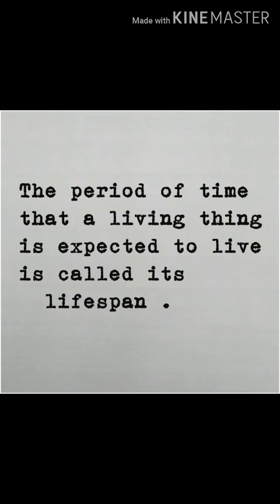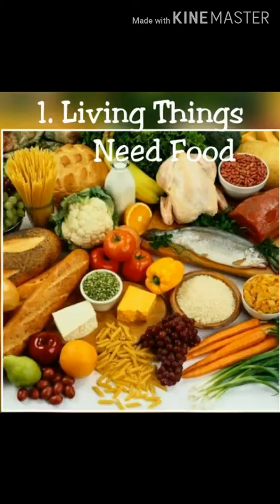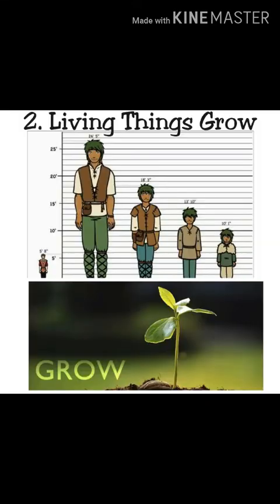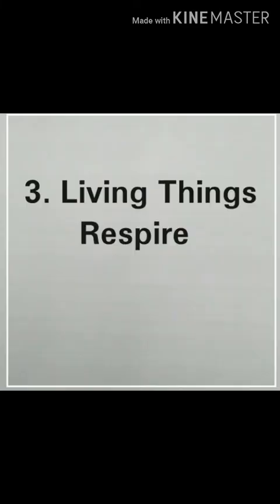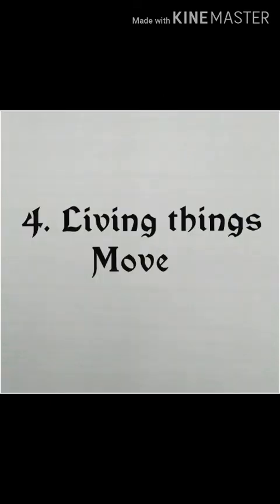So students, today we have learned different characteristics of living things. The first characteristic is that living things need food, and the second is that living things grow. Third, living things respire. Fourth, living things move.